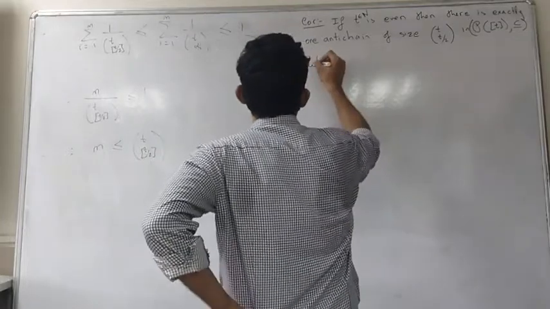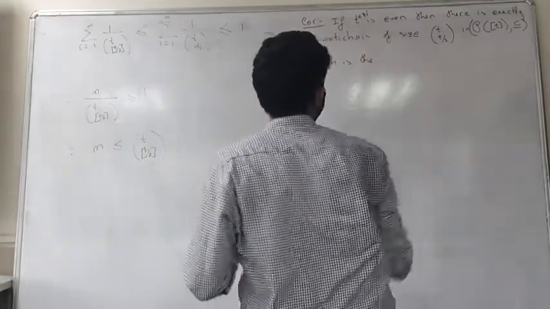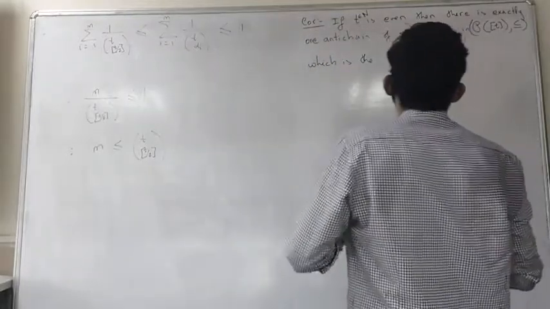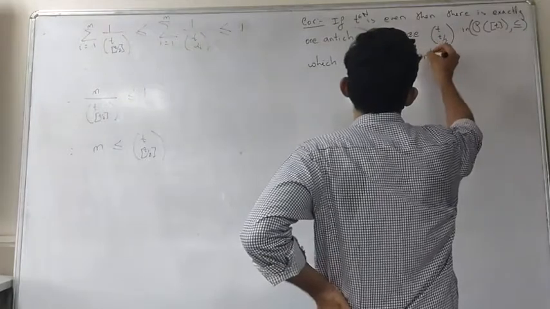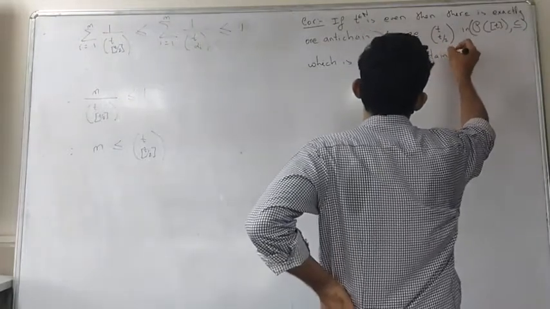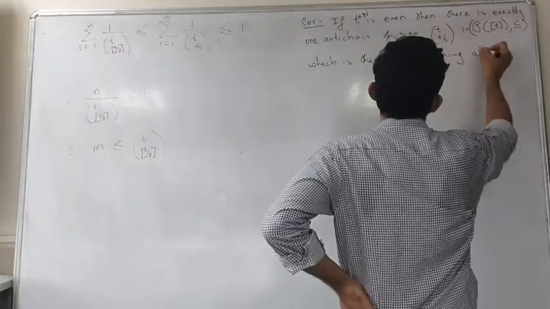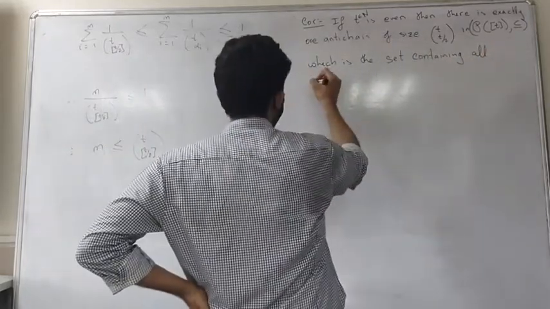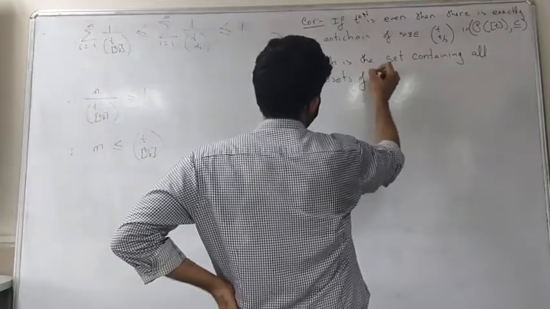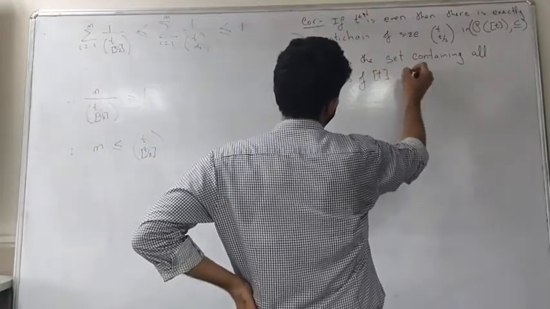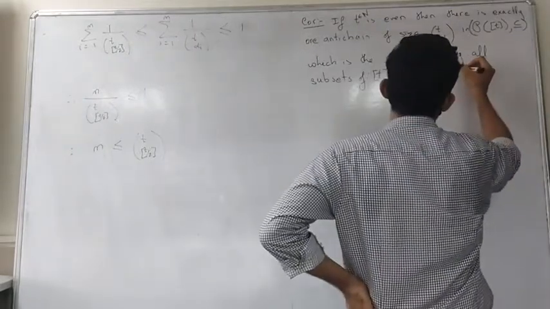And which is the one? Which is the set containing all subsets of this with T/2 number of elements.